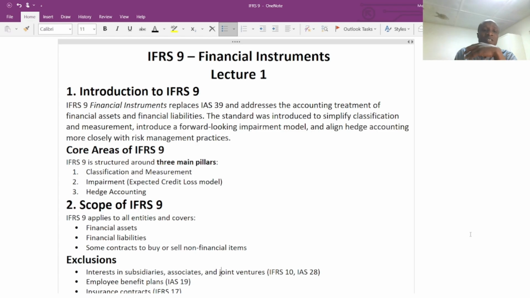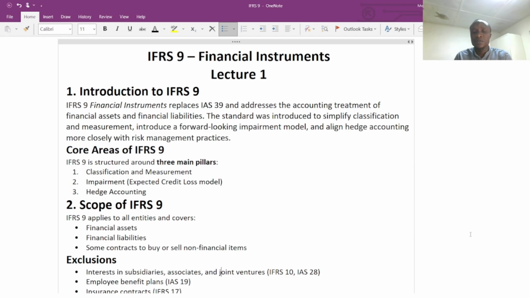The second important area has to do with the impairment, the expected credit loss model. Then finally, it has to do with the hedging, the hedge accounting, how we can hedge, how we can reduce the exposure, the risks relating to, let's assume, the derivatives, for example. So we are going to look at how we can manage